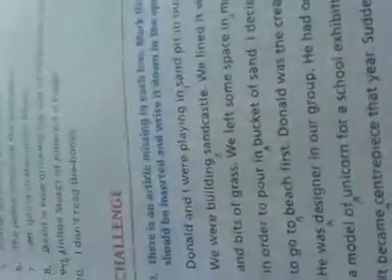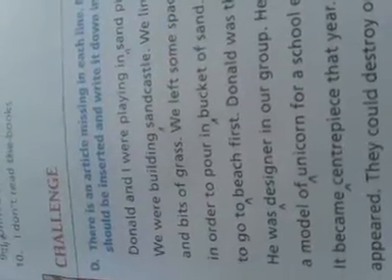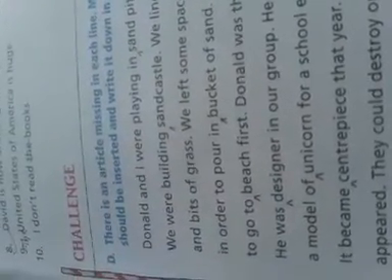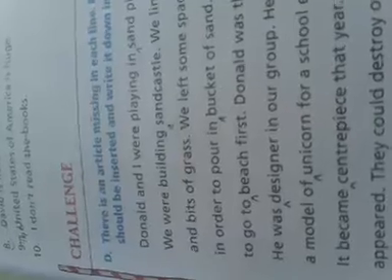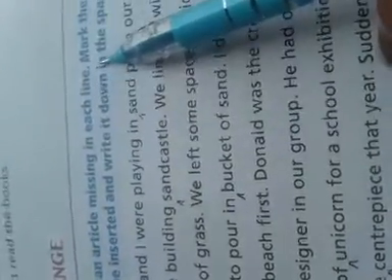Now exercise number D, and this is really challenging work for all of you, and you have to be very careful. While you are going to solve this exercise, there is an article missing in each line.